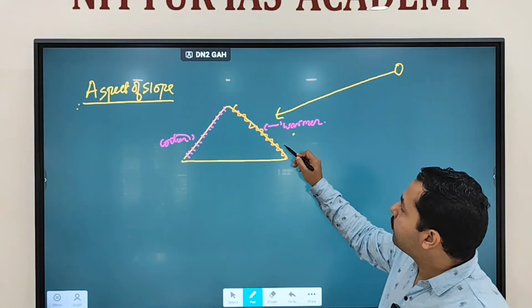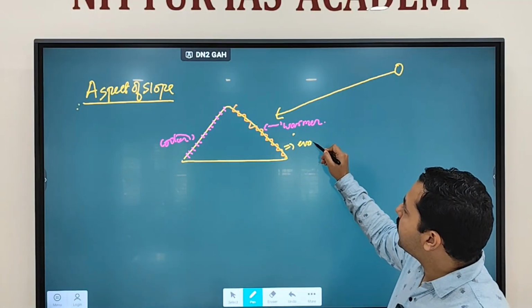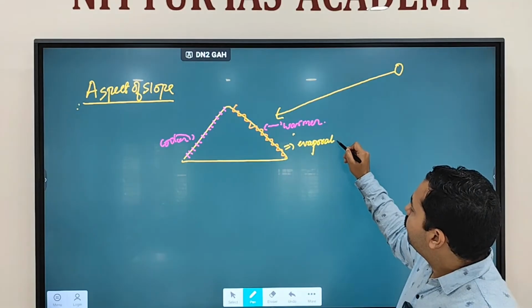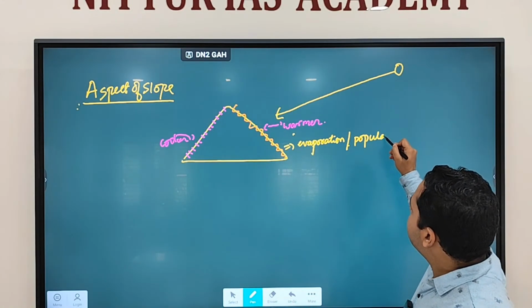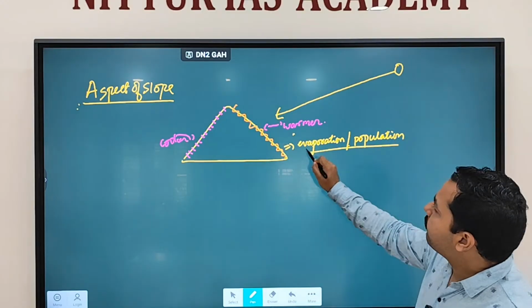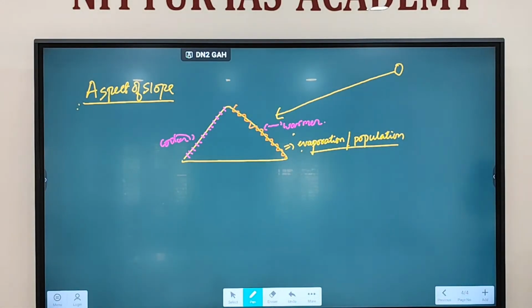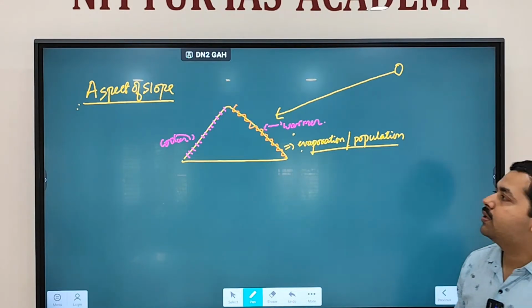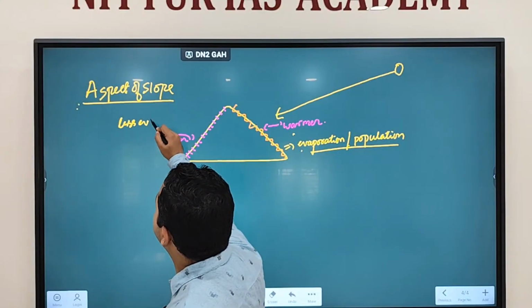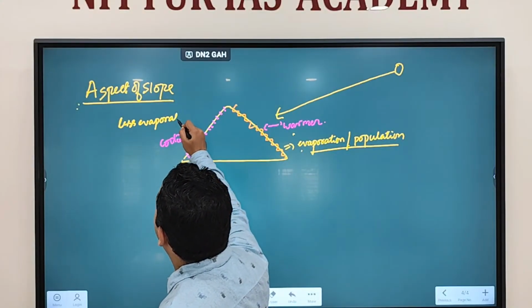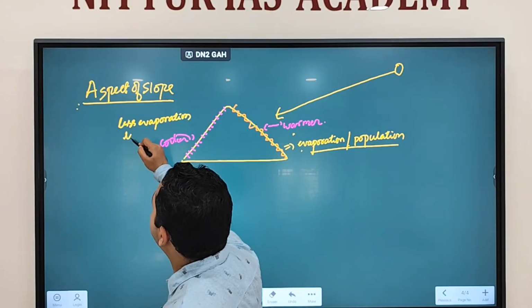That's why warmer means more evaporation will take place here. You can see more population can reside over here. You can find more population on this slope of the mountain. Here you'll see less evaporation, because less sunlight means less evaporation. You'll also find less population because sunlight is not coming.